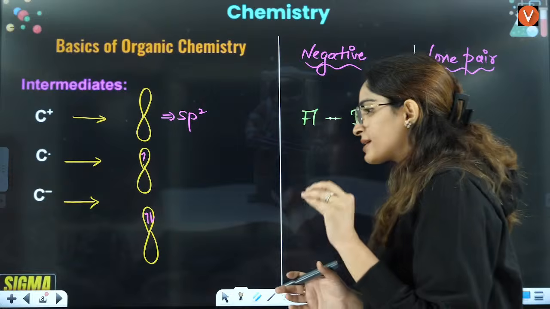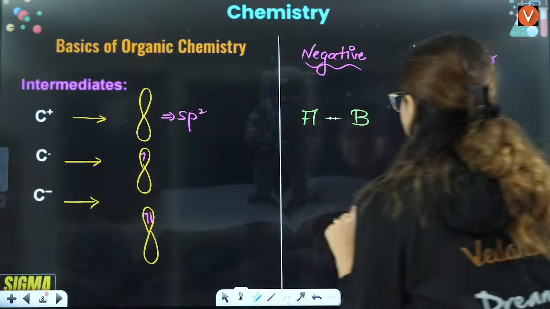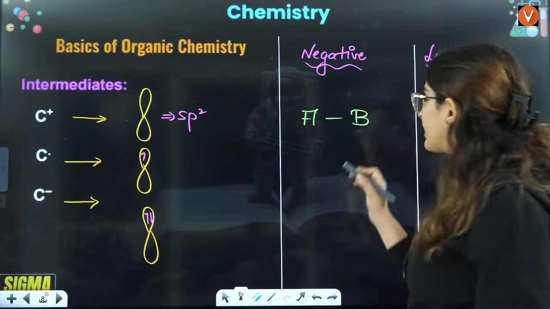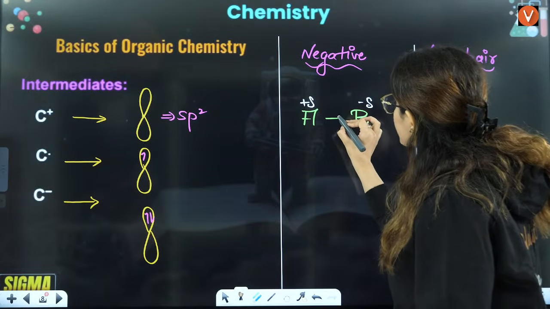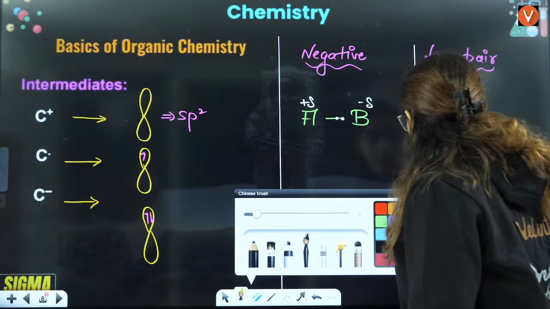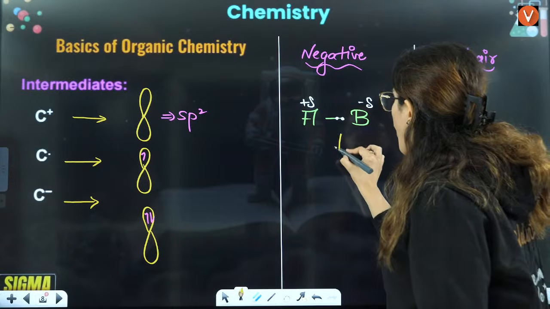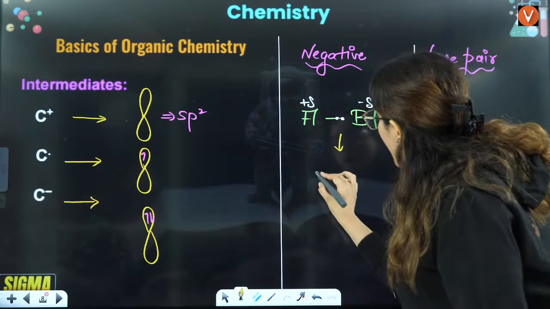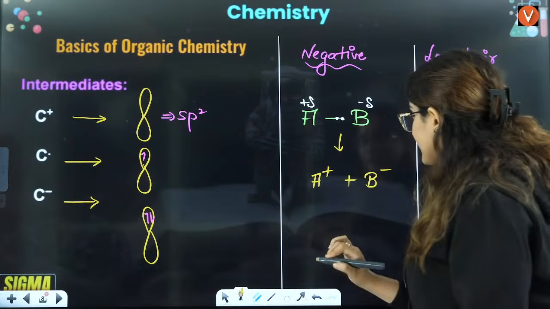Sameer, you are there, but still there is one major difference. If you talk about A and B, let's imagine B is more electronegative, so I'll take it as partially negative and A as partially positive. The shared pair of electrons will be here. Now let's see that this bond breaks, reacting with some reagent, I break this bond. Now this will be A positive and this will be B negative.